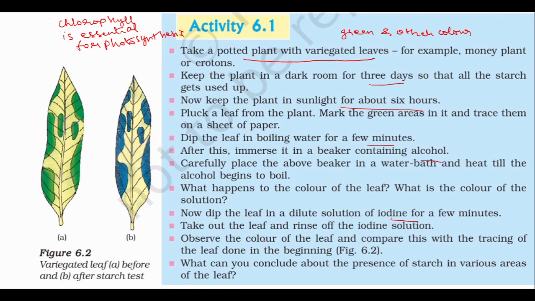Now you will observe the color of the leaf. How does it look? Somewhere you can see blue colored patches. On the other side you can see only plain leaf. Now why did these patches appear?